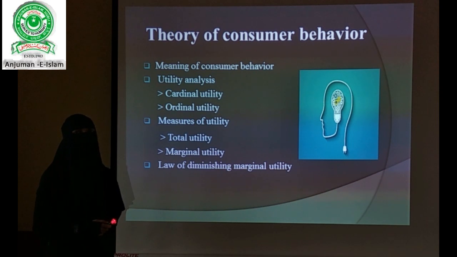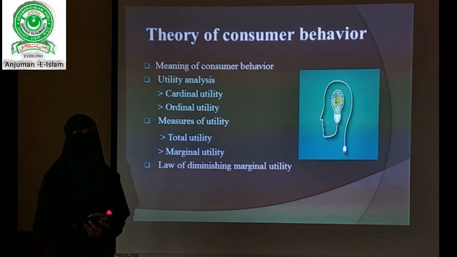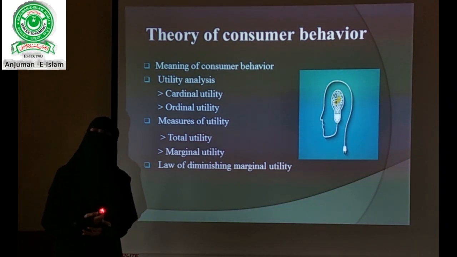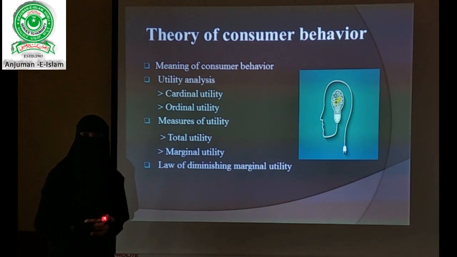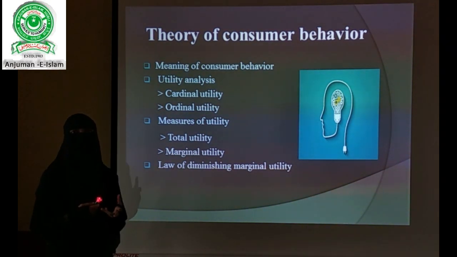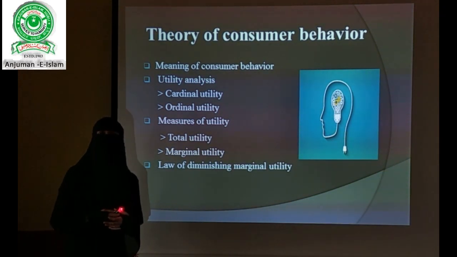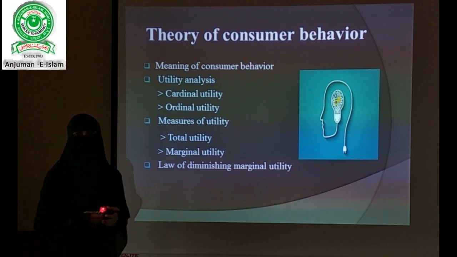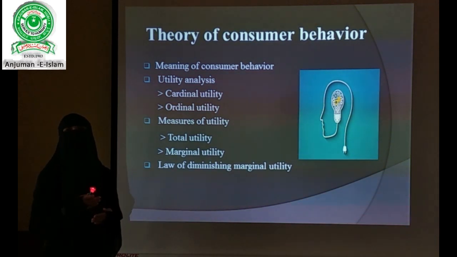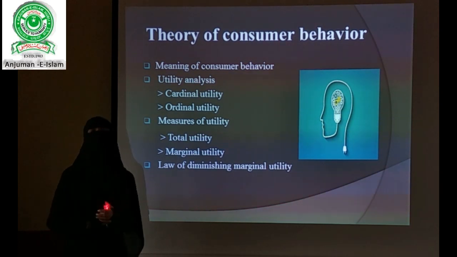Dear students, we have observed that in the market, many people come and purchase many things, and many people don't purchase a few things, and there is price differentiation. The quantity will differ. The people are going to purchase the commodities on the basis of different prices. So here the question arises: what makes these people differentiate the product? Why does the purchasing pattern of the consumer change?